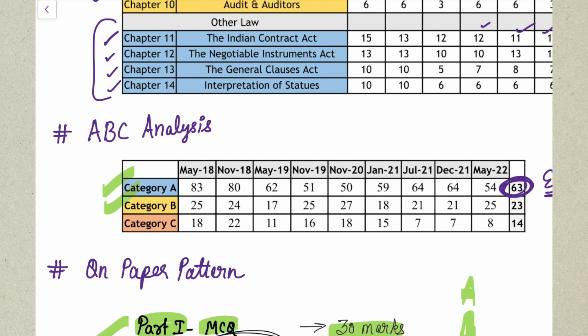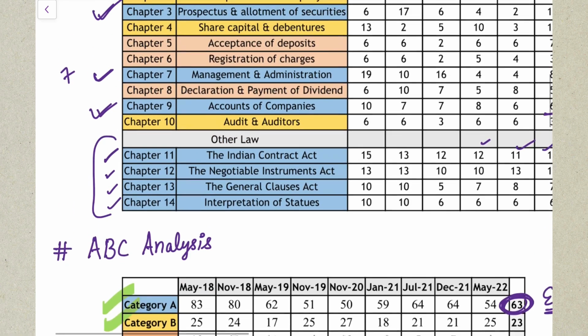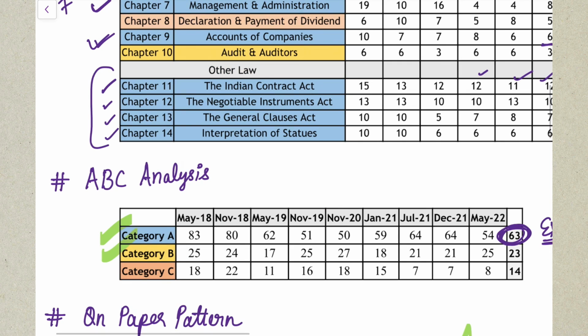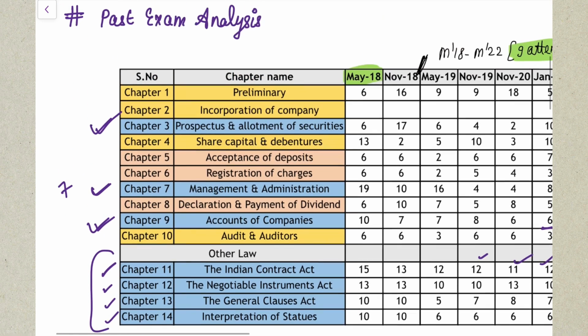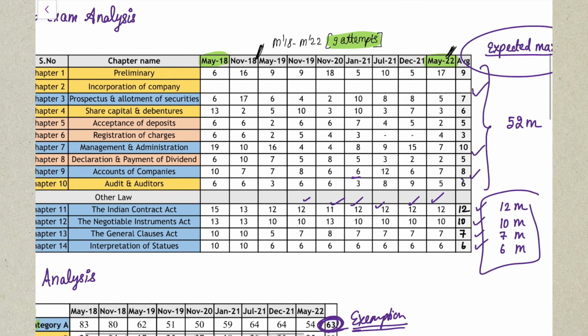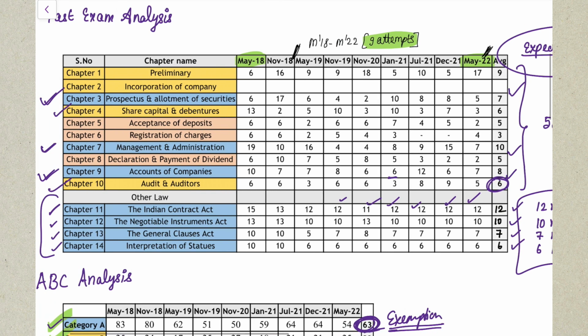Then comes your category B chapters, which are again important, but not as important as A, though they're still important. If 63 marks are being asked from category A, you are not going to get 63 out of 63, correct? You need some more chapters to help you get to that 63. So those other chapters are your category B chapters, which include your chapter number 10, Audit and Auditors, which comes for an average of 6 marks, and this has also been asked in every attempt. Share capital and debenture chapters, again an important chapter, will come for around 6 marks in your exams.